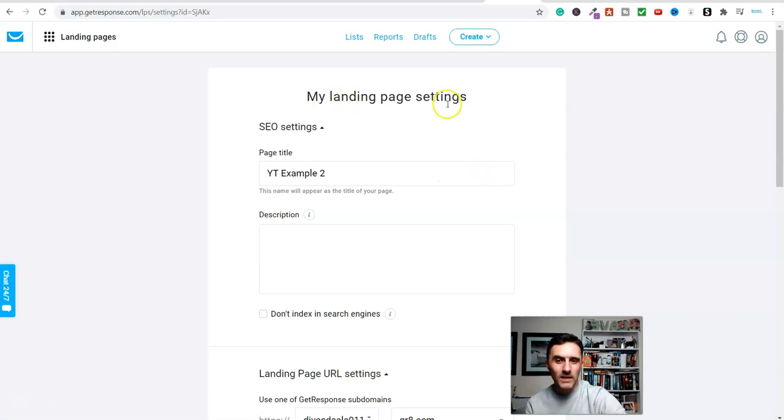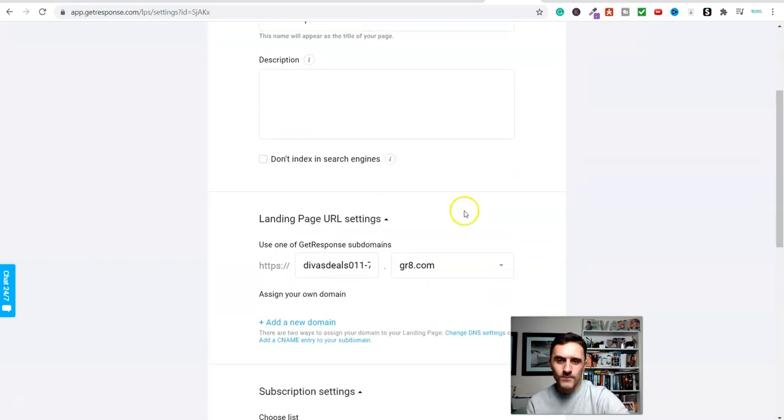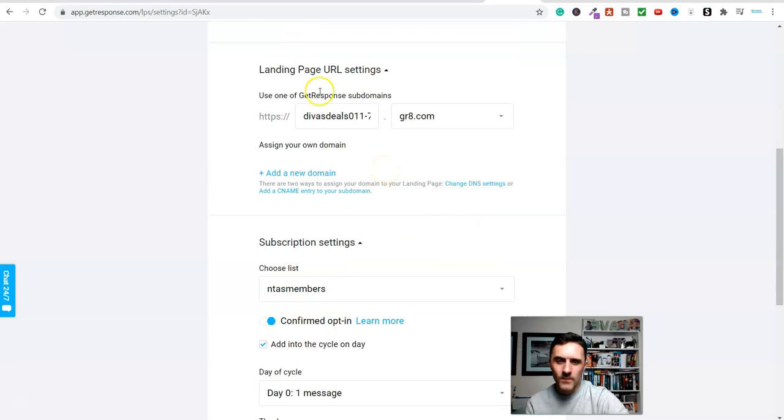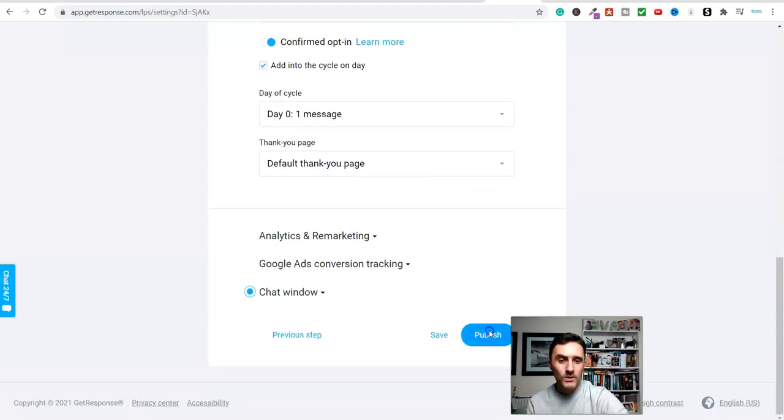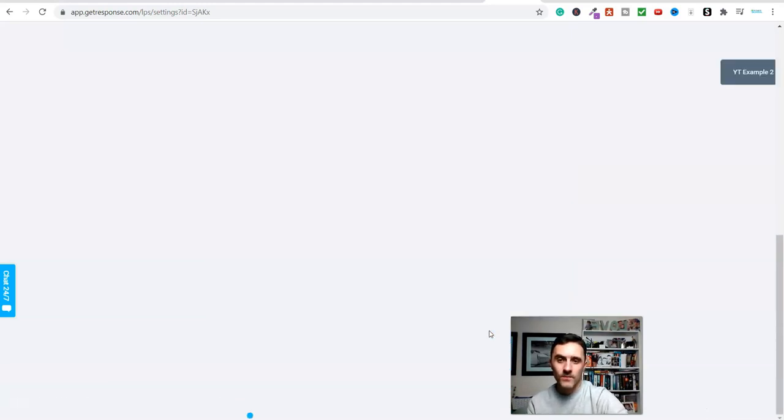But here we have the landing page settings. All of this stuff here is if you're trying to rank this page on Google, but we're not. But I'm going to come down here, and you see here, look, landing page URL. This is basically the name of the domain. But I'm just going to click on publish really quickly so you can see this.